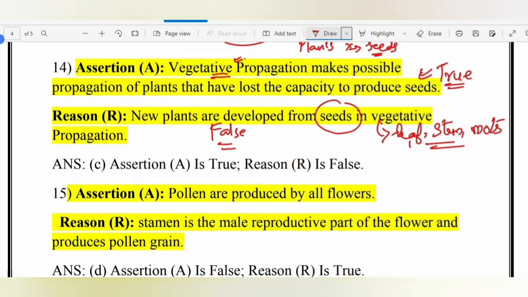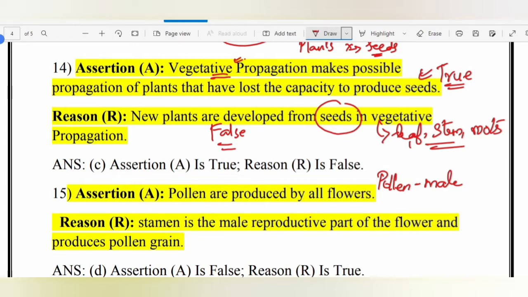Assertion: pollen are produced by all flowers. Reason: stamen is the male reproductive part of the flower and produces pollen grain. Now, for the assertion, they have given that pollen are produced by all flowers. So first we need to understand that pollen are the male part of the flower, which means those plants which bear only the female flowers.